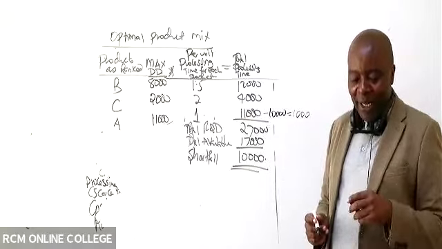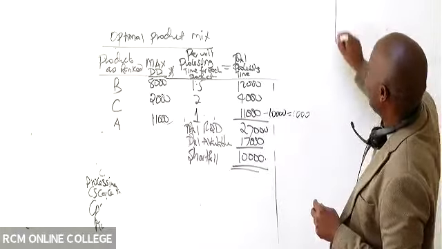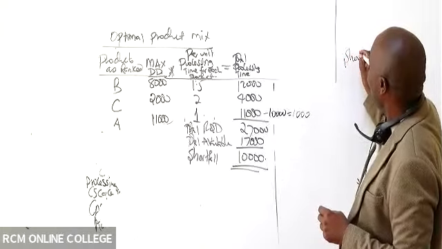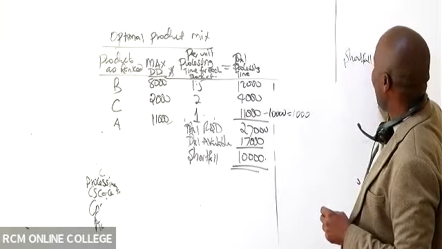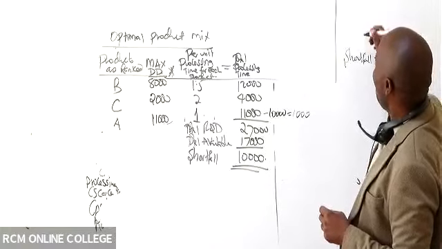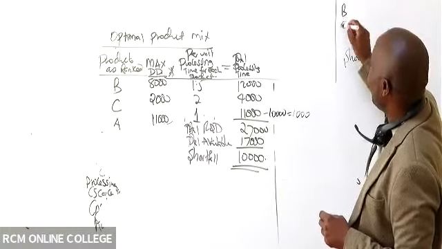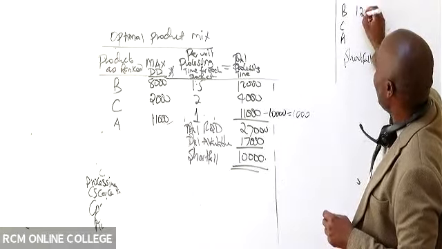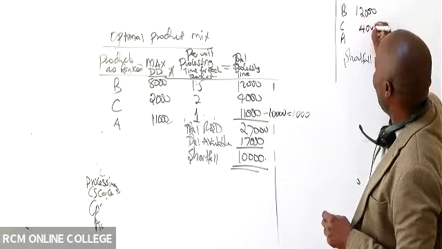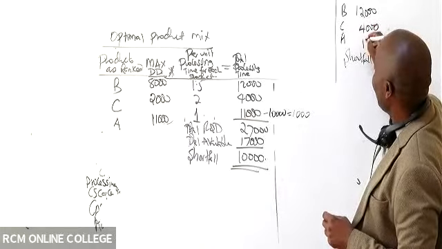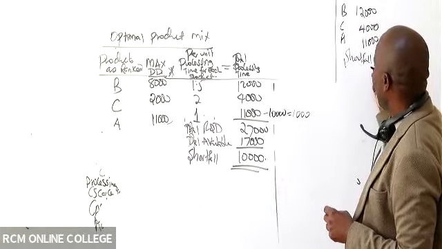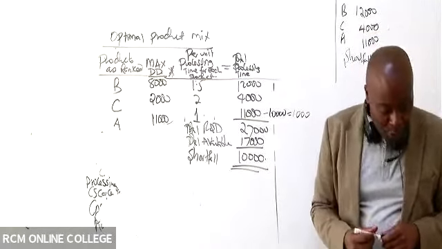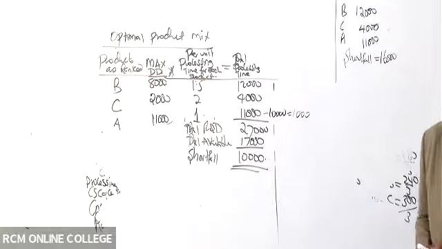If there was 16,000, you can even write somewhere, like I have a place I can write here, just rough work. What if the shortfall was 16,000? And then you have your products here B, C, A. You have processing time here: this is 12,000, this is 4,000, this is 11,000. So I want to see recovery of this shortfall from these units. I want to see how you shall recover.